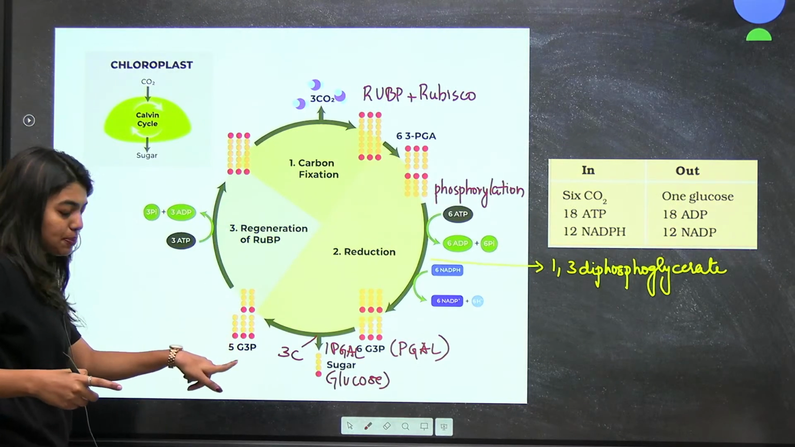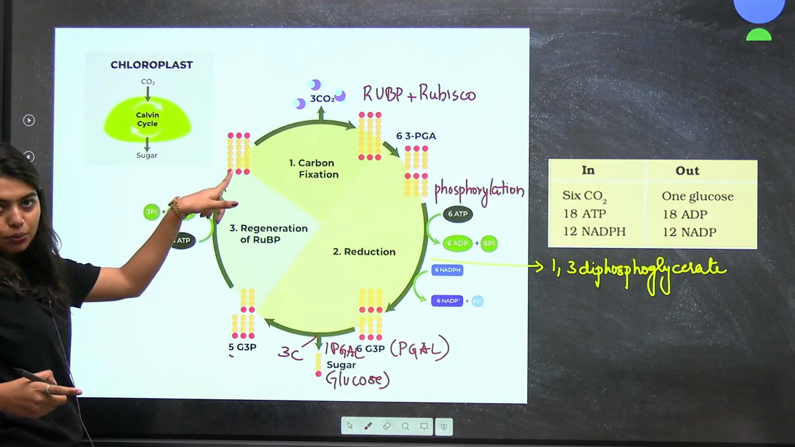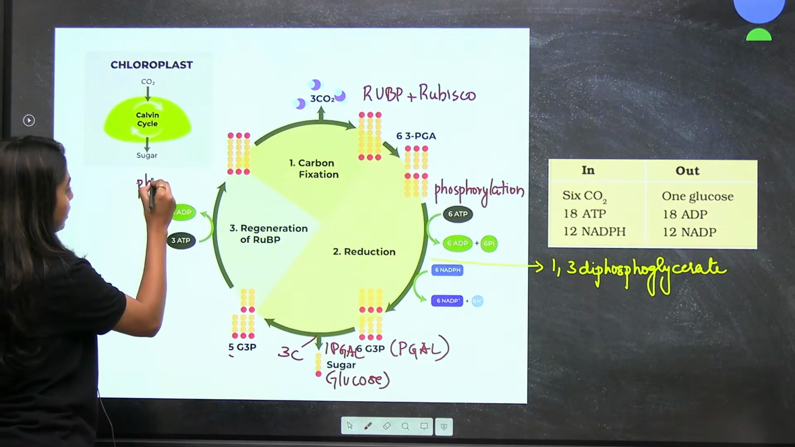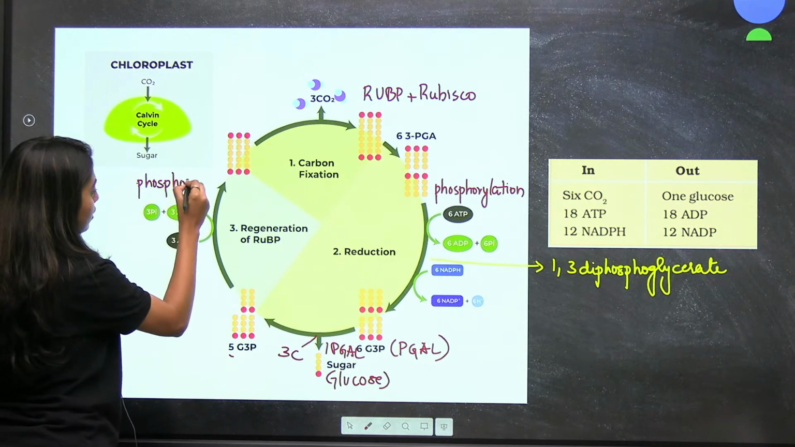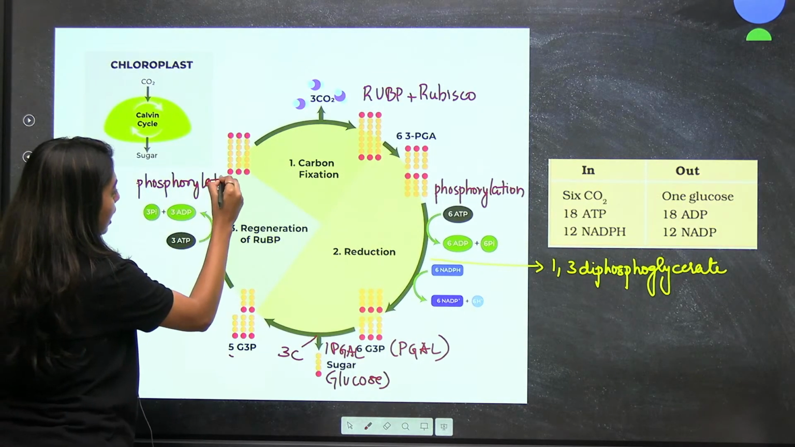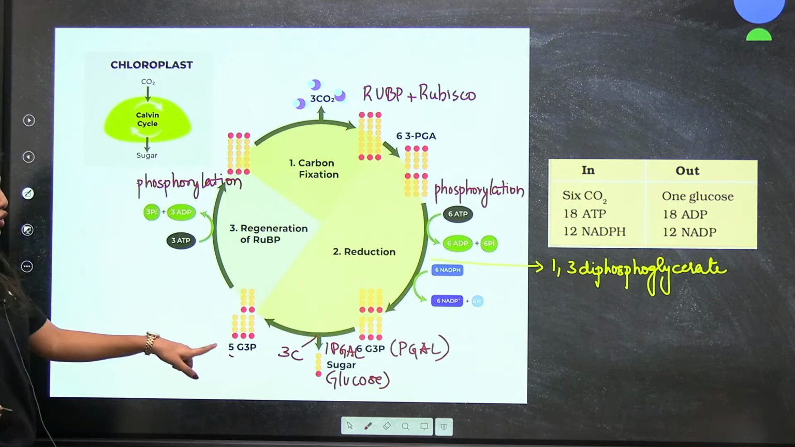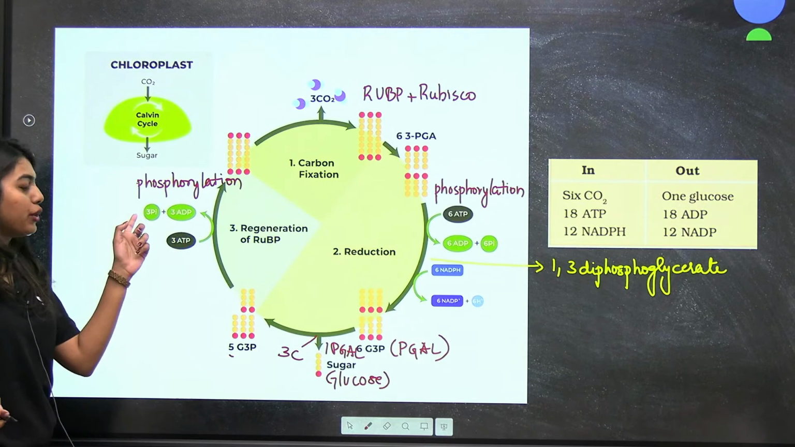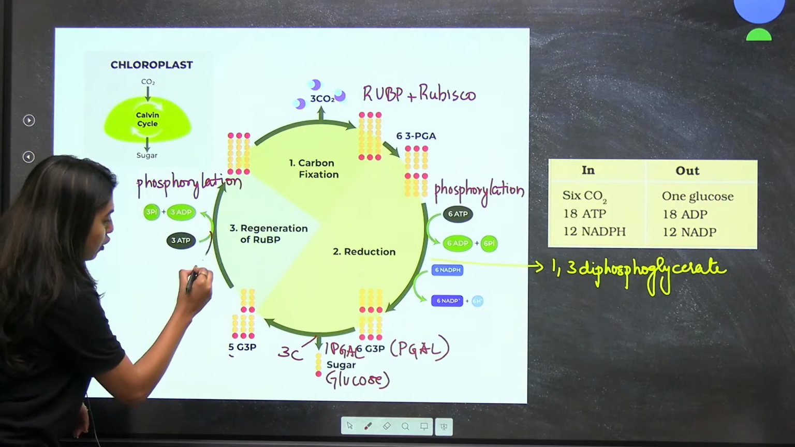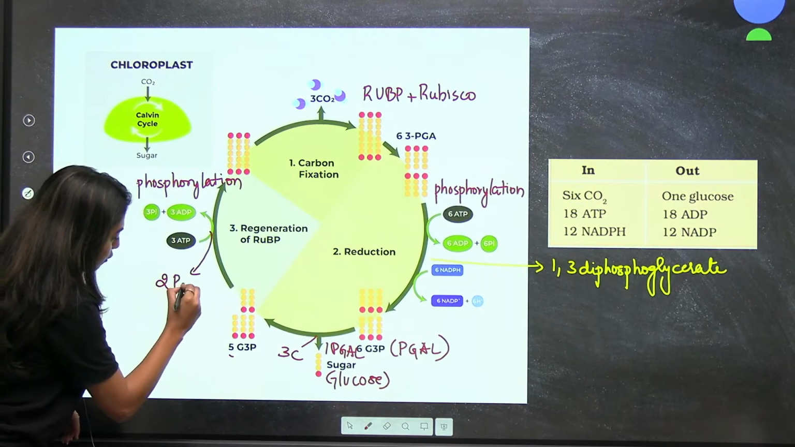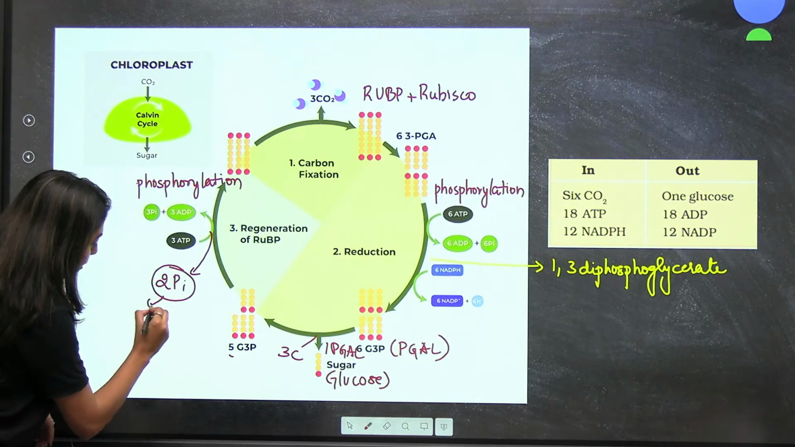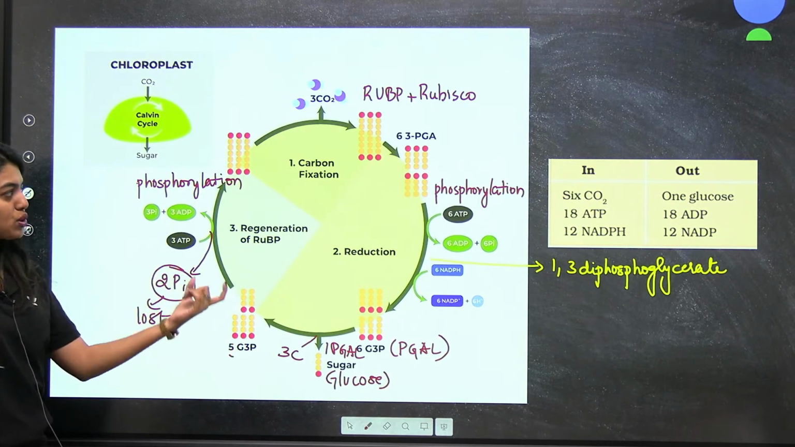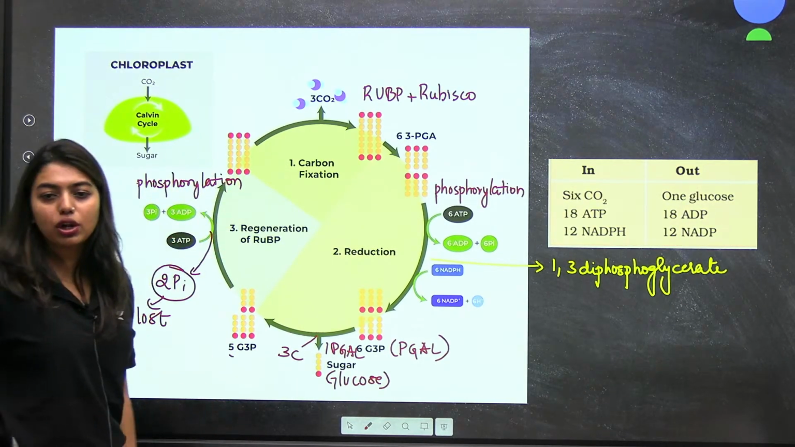Now here, if this PGAL has to become your RuBP, phosphorylation should happen here also. For that to happen, I am writing here phosphorylation. Again, I need phosphate molecules. So for that phosphate, who is going to help again? ATP is going to help. ATP is going to give me phosphate. 2 of the phosphates, 2 Pi or inorganic phosphate will be lost, and the rest 3 will be used up here to form your RuBP. Are you all clear on this?